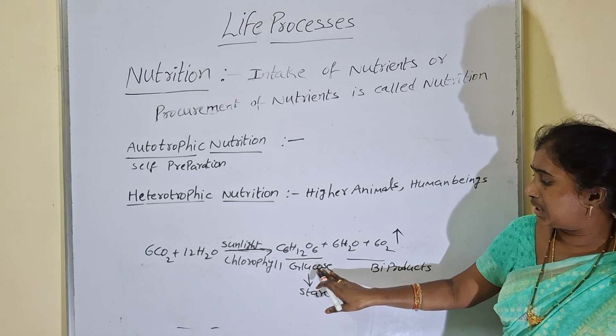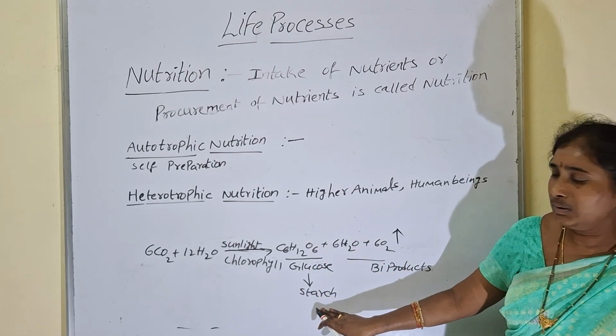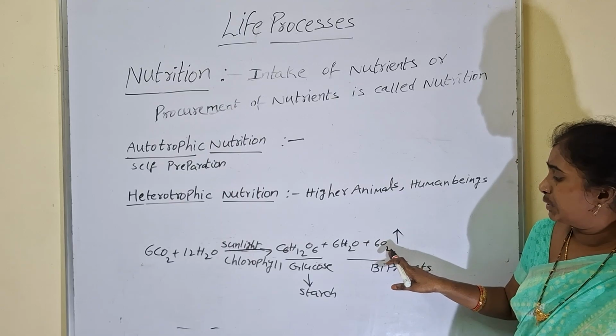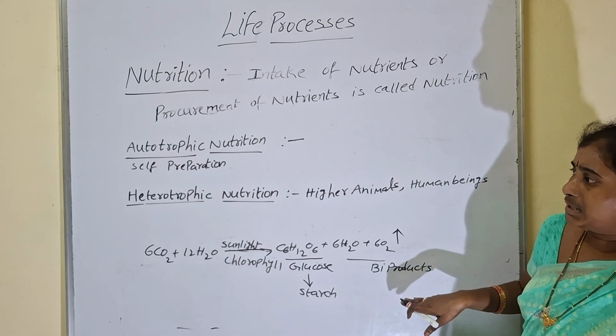Glucose is an unstable product. After utilization by the plant, excess glucose will be converted into starch. Along with glucose, water and oxygen are also released in photosynthesis. These two are called byproducts. Okay. Next,